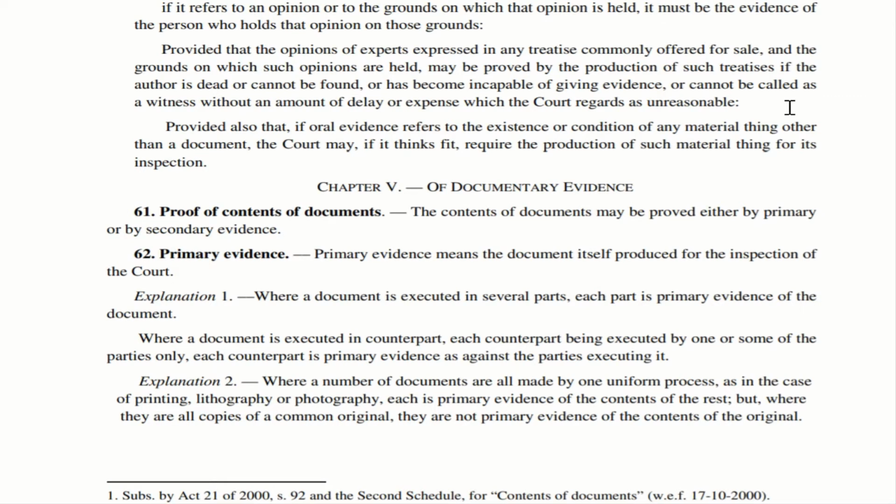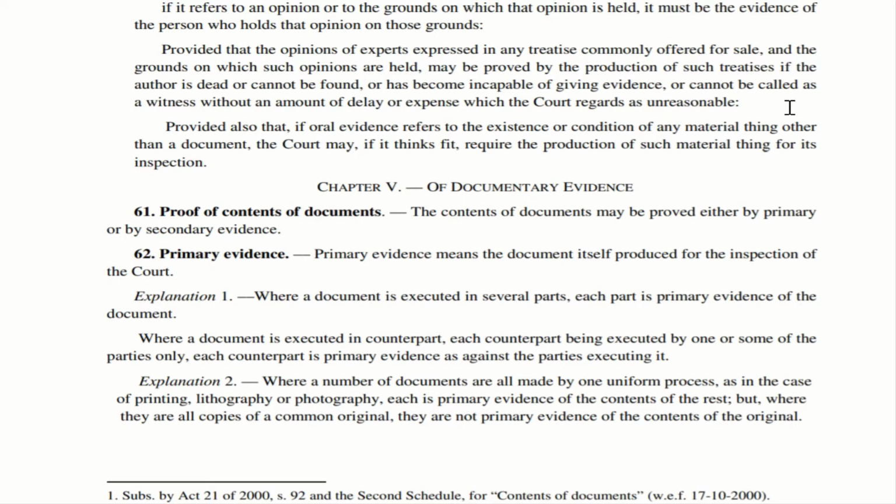Primary evidence. What is a primary evidence? When a document is directly produced in the court, that document is a primary evidence because it is being produced in the court for the inspection by the court. Explanation 1. So, imagine a situation where the document is executed in 5 parts. In that case, each part is primary evidence of the document. So each and every part is considered to be primary.